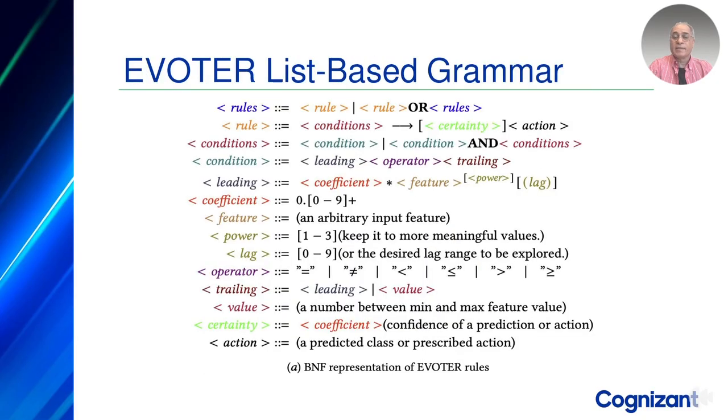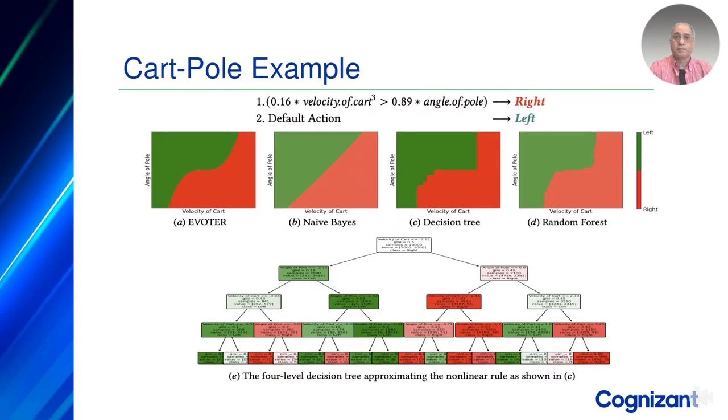Here's a quick glance at EVOTER's flat list-based grammar. Rules are expressed plainly. If condition holds, then action follows. Conditions can involve coefficients, comparisons, exponents, and time lags. This structure makes the model not just interpretable, but also straightforward for experts to verify and refine.